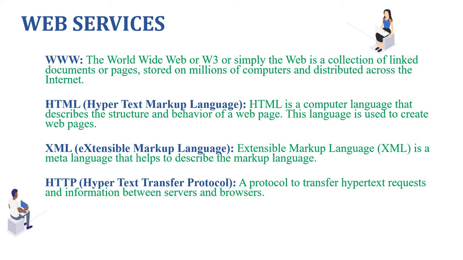The web navigation features consist of hyperlinks. The documents are formatted in a markup language called HTML. HTML is hypertext markup language. This will provide links to other documents as well as graphics, audios, and some video files. This WWW is based on a client-server architecture. Client-server architecture means when a client sends a request, the server will process the request and will send a response, sends a reply. That is known as client-server. So WWW is based upon client-server architecture.